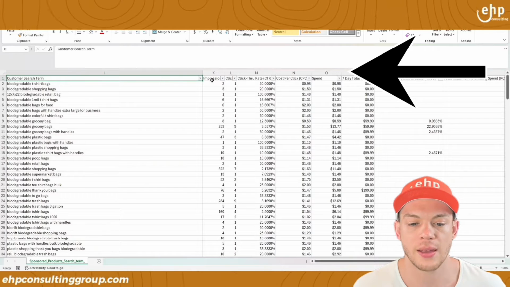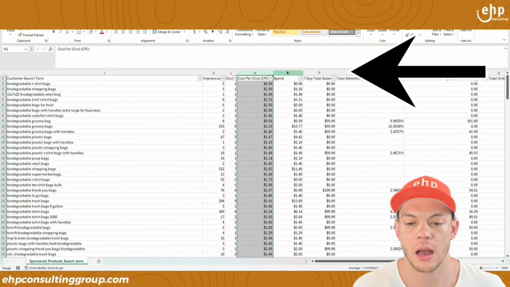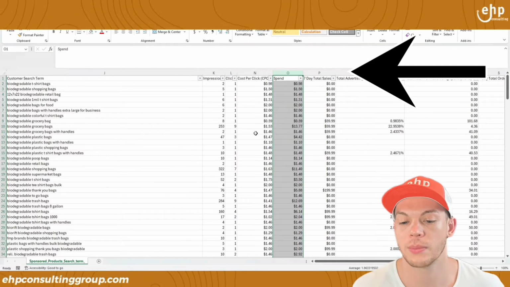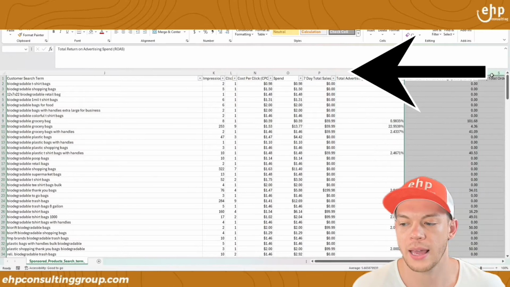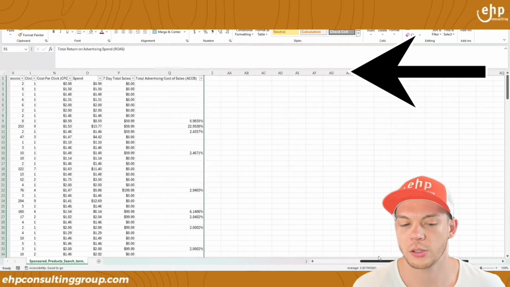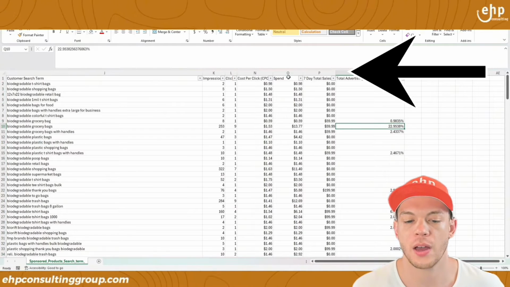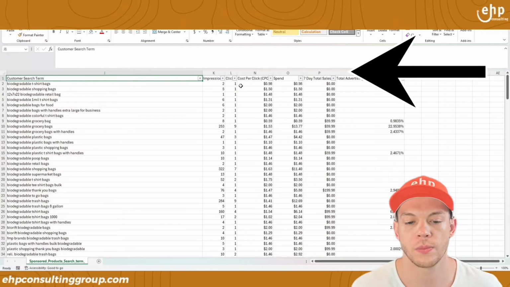So we want to have J, K, L, N. I'm just right clicking and hiding some of the columns. I'm not deleting them. I'm just hiding them. And then we're going to get the ACoS and we're going to hide everything else. So now it's a little bit more organized for you to see. So we've got J, K, L, N, O, P, Q, right?